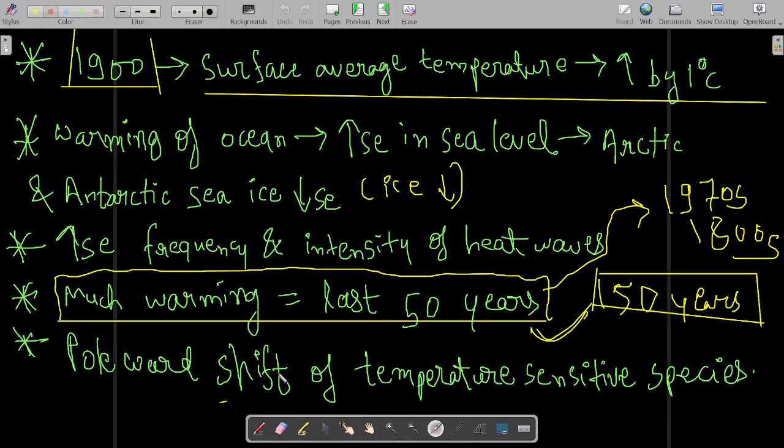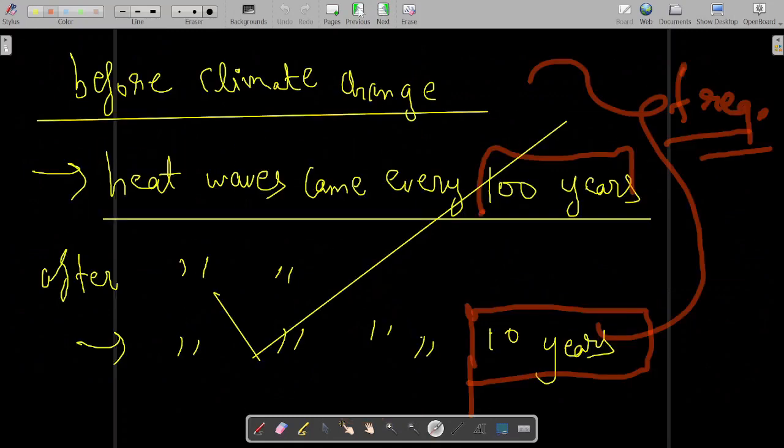So poleward shift of temperature sensitive species. Many of the species in the ocean are temperature sensitive. You must have learned in environment and ecology that many of the species in the ocean are actually temperature sensitive. So they shift towards the pole. Poleward shift of temperature sensitive species takes place.